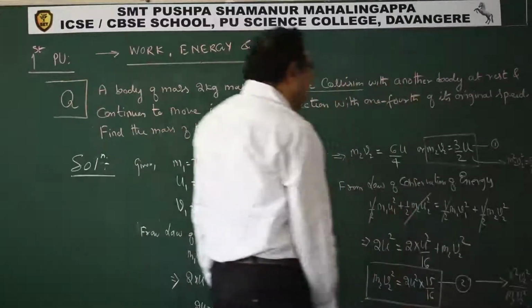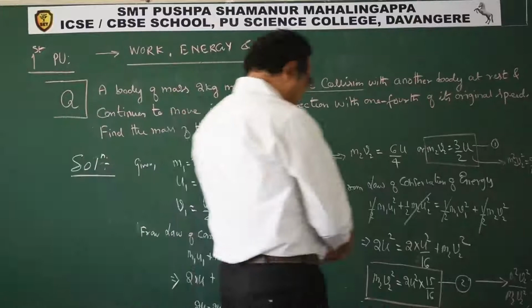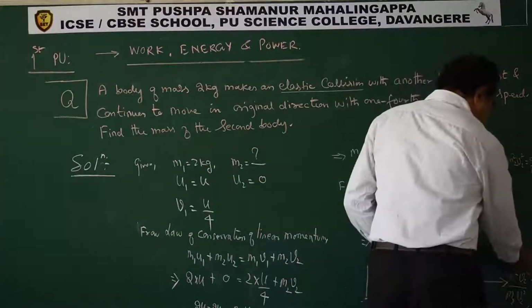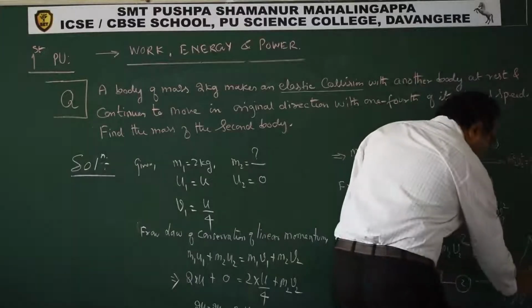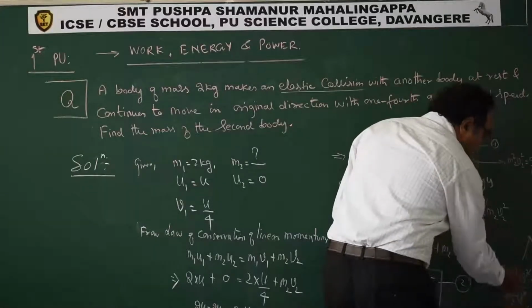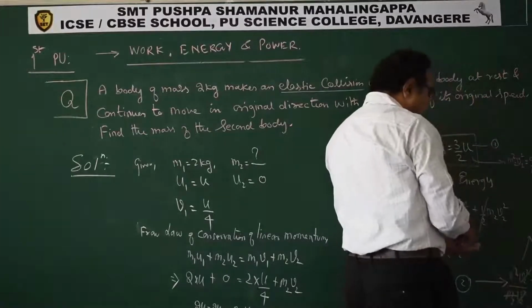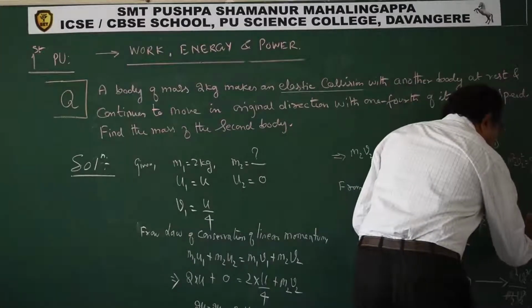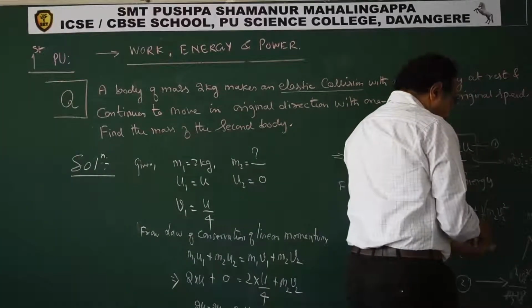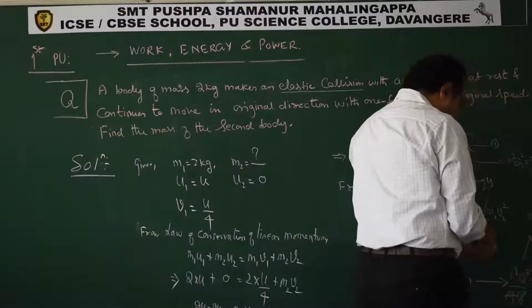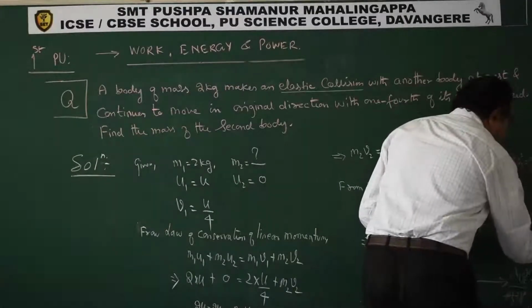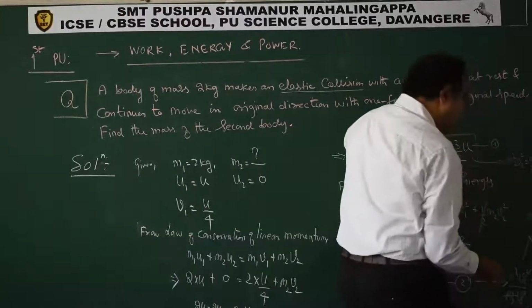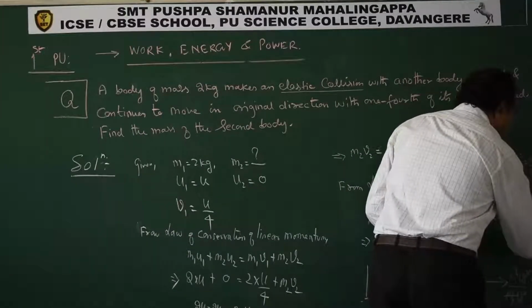When you simplify this, v2 square cancels out, one m2 cancels out. So we are getting m2 is equal to, out here also u square cancels out, 9 by 4 into 8 by 15.